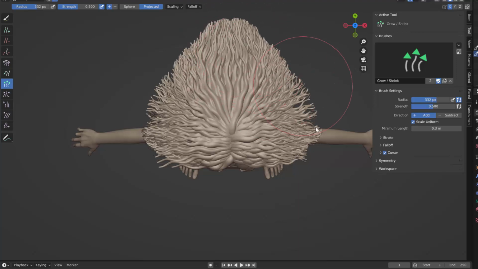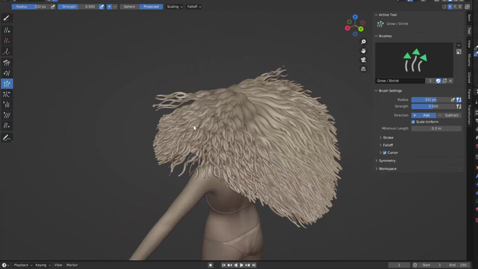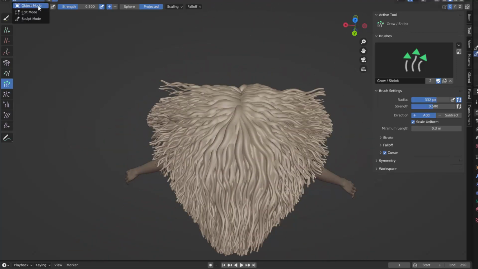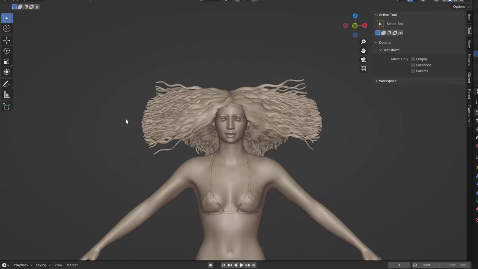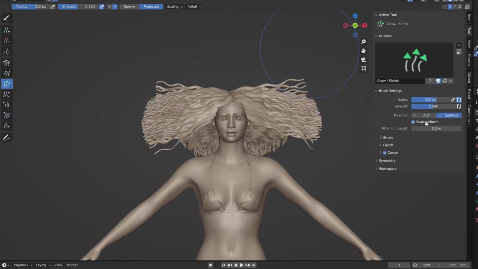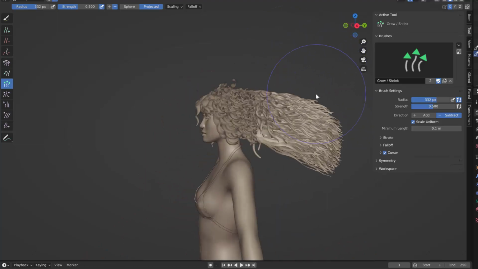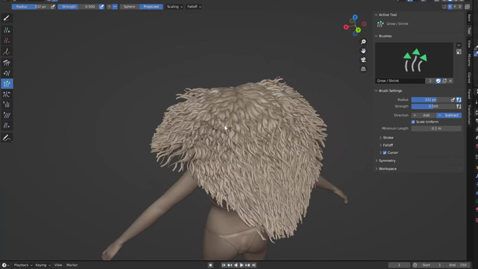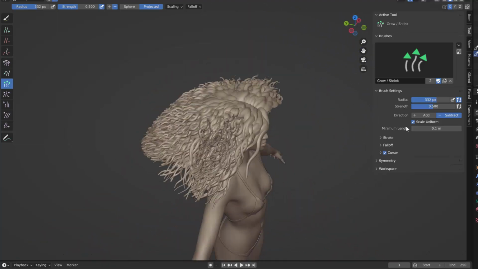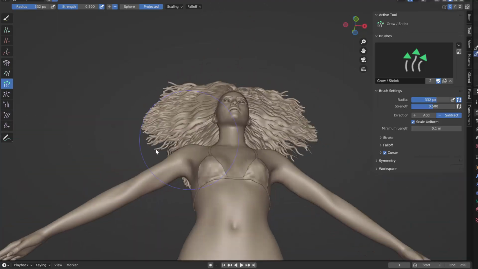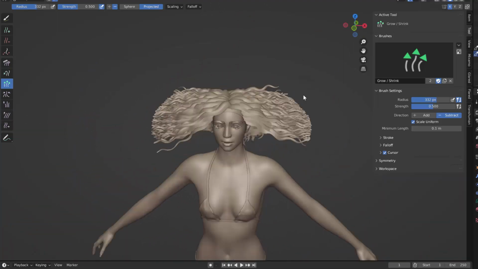Once I'm happy with how the hair looks, I'm going to continue modifying the hairstyle. I'm going to make it longer in the back, and then I'm going to start trimming it, giving it a little bit of volume. I'm going to create some layering so the hair will have a very intense volume. And once I'm happy with the design, it's time to move on and animate the hair.